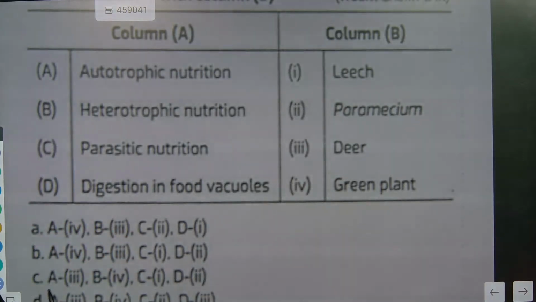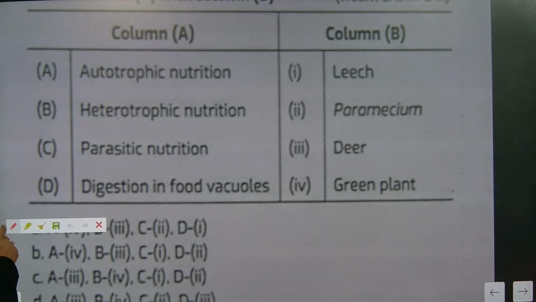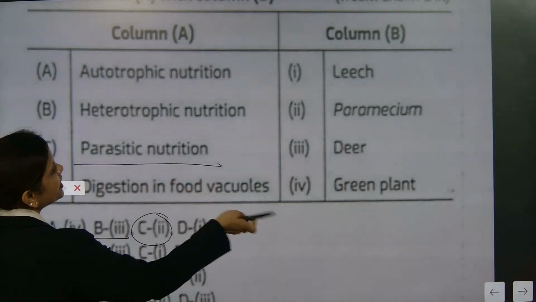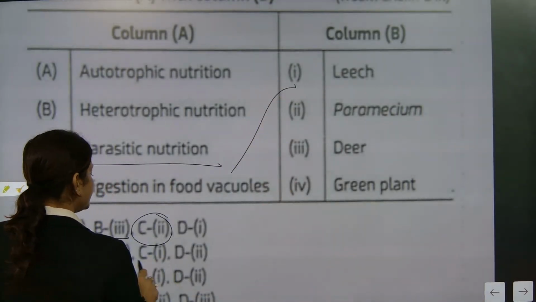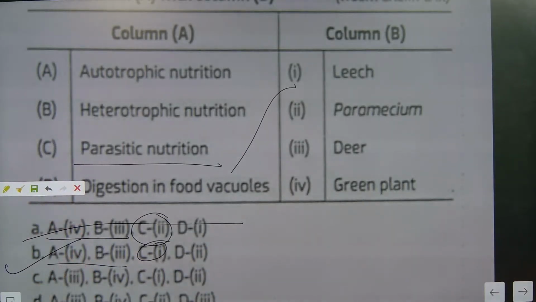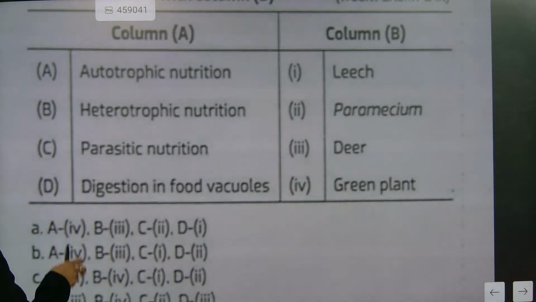Till here it is correct. These two are correct. But for the third one, parasite, it is leech. So this will become wrong. The correct answer will become B.